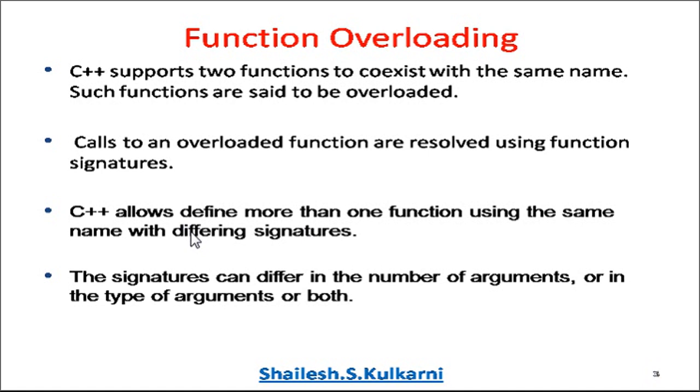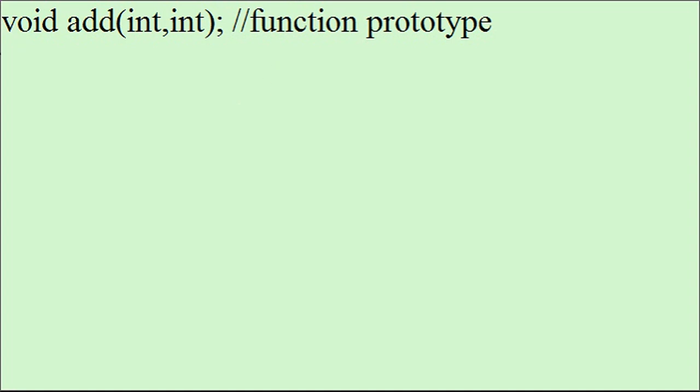When we say different signature, that means the functions should differ in terms of the number of arguments or their types or both. We can even say in terms of sequence also. For example, I can have one function named add which takes two integers. In the same program I can have one more function, void add, which takes three integers. Absolutely fine. Although the function names are the same, they differ in signature.